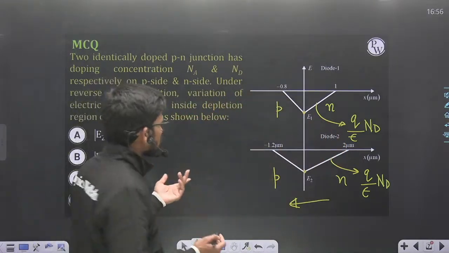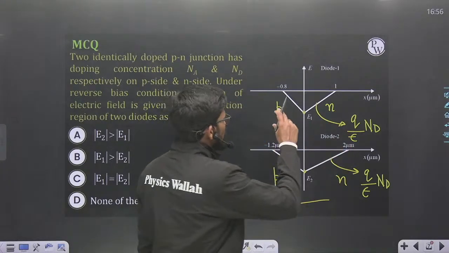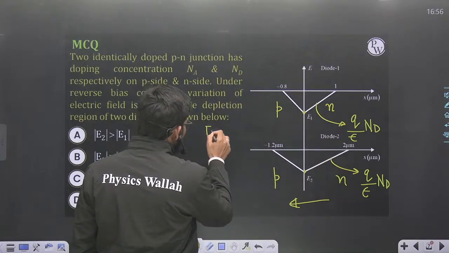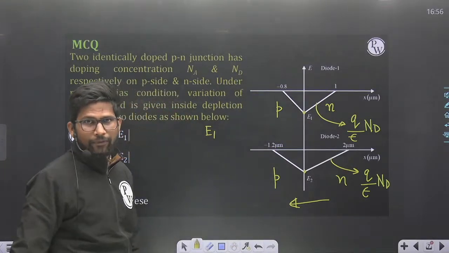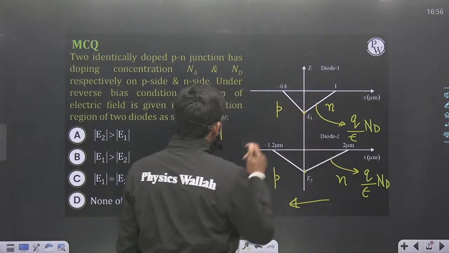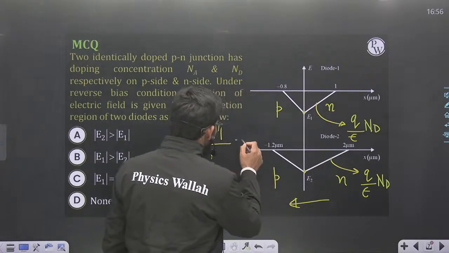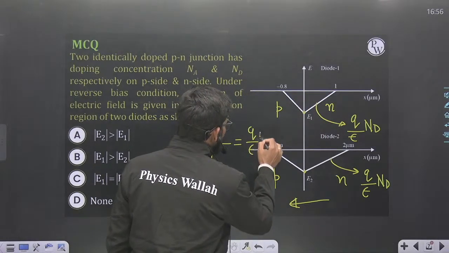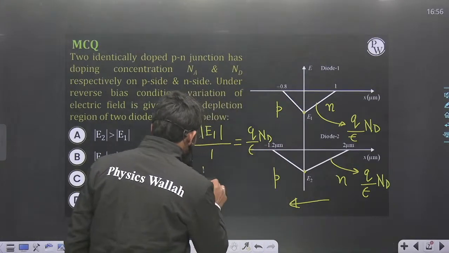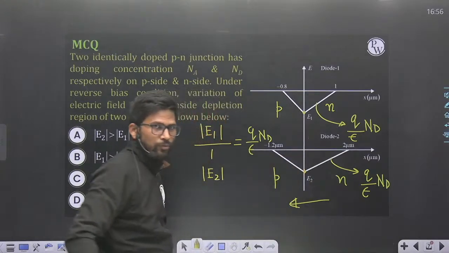But if you want to find out, then I can find out. This positive slope is nothing but height upon width. The height is the magnitude of E1, mod of E1, because this is negative. Mod of E1 upon width 1 is equal to the slope, Q upon epsilon into Nd. And this height is mod of E2, I will take the magnitude, since E2 is negative.